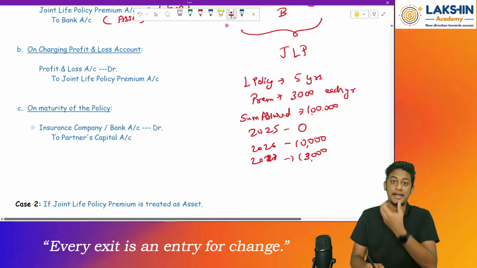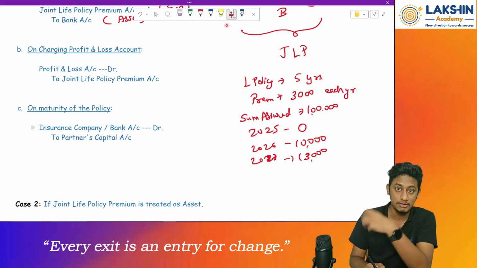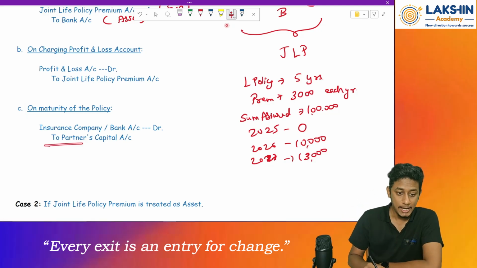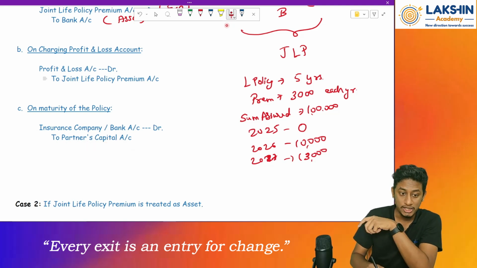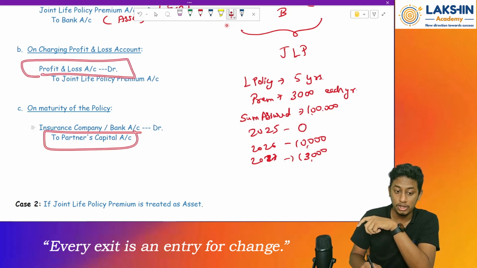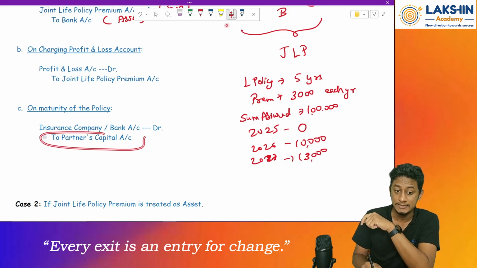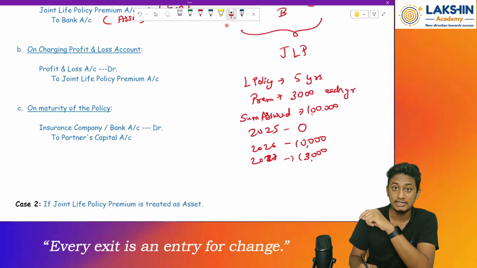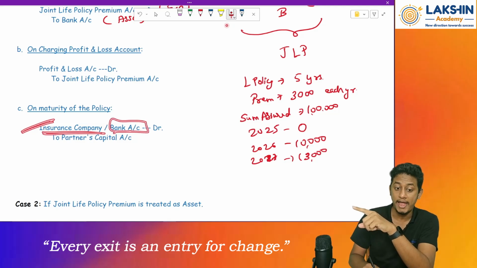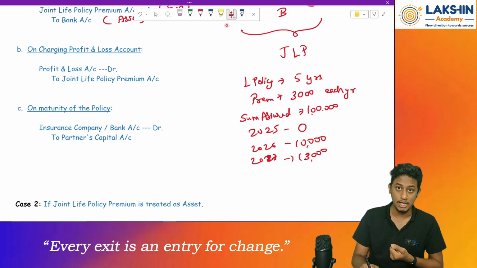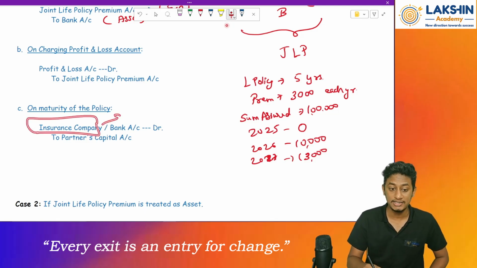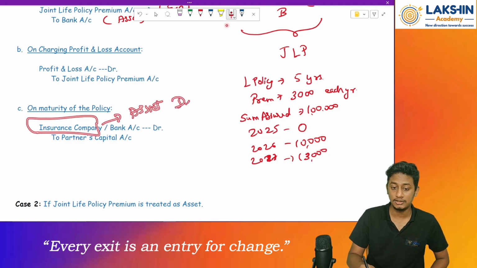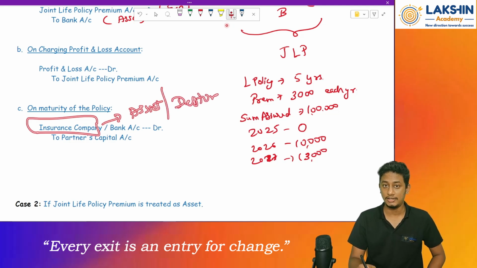Then, on maturity of the policy, we receive a certain lump sum amount from the insurance company. In that case, the partners' capital accounts will be credited. Why? Because whatever profits and losses there are will affect the partners' capital accounts. So each partner's capital account, in the profit sharing ratio, will be credited. After that, the insurance company account or the bank account will be debited. Bank account will be debited whenever I receive the amount. But if it is receivable, that is, due to be received, then the insurance company account will be debited, showing it as an asset or a debtor. Right? Clear.